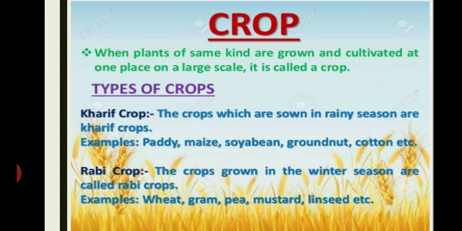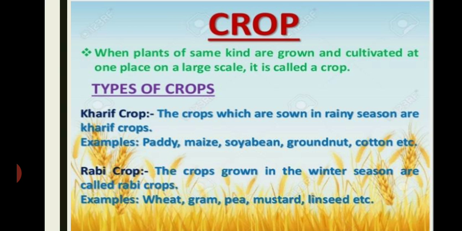Despite this diversity, two broad cropping patterns can be identified, and these are Kharif crop and Rabi crop. So the crops which are sown in rainy season are called Kharif crops. For example, paddy, maize, soybean, groundnut, cotton, etc. Kharif crops are generally sown at the beginning of the monsoon season, and they are harvested at the end of the monsoon season. Means they are harvested in September or October.